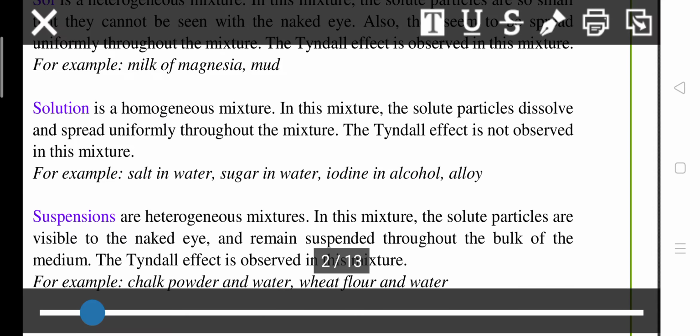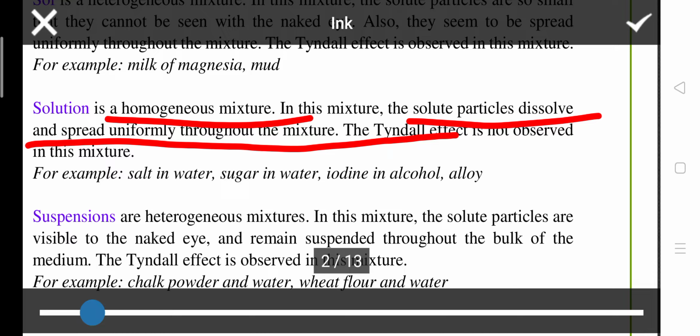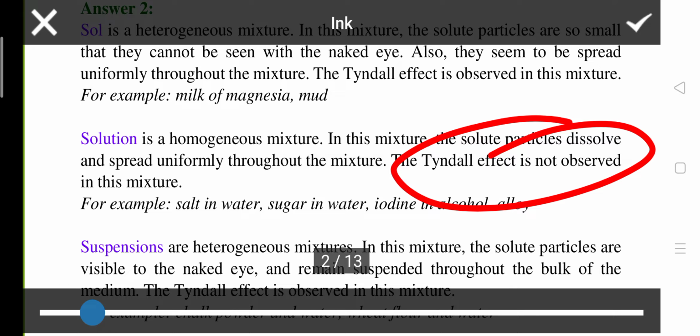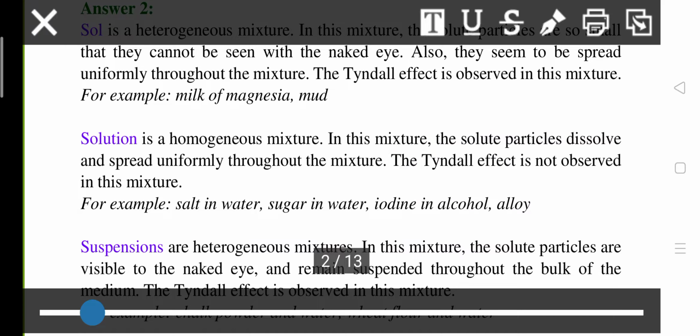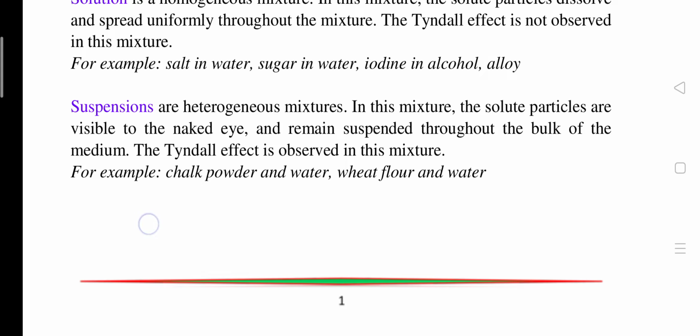Now come to the next, solution. Solution is a homogeneous mixture. In this mixture, solute particles are dissolved and spread uniformly throughout the mixture. Next important point: Tyndall effect is not observed. Examples: salt in water, sugar in water, iodine in alcohol and alloy. These are solutions.